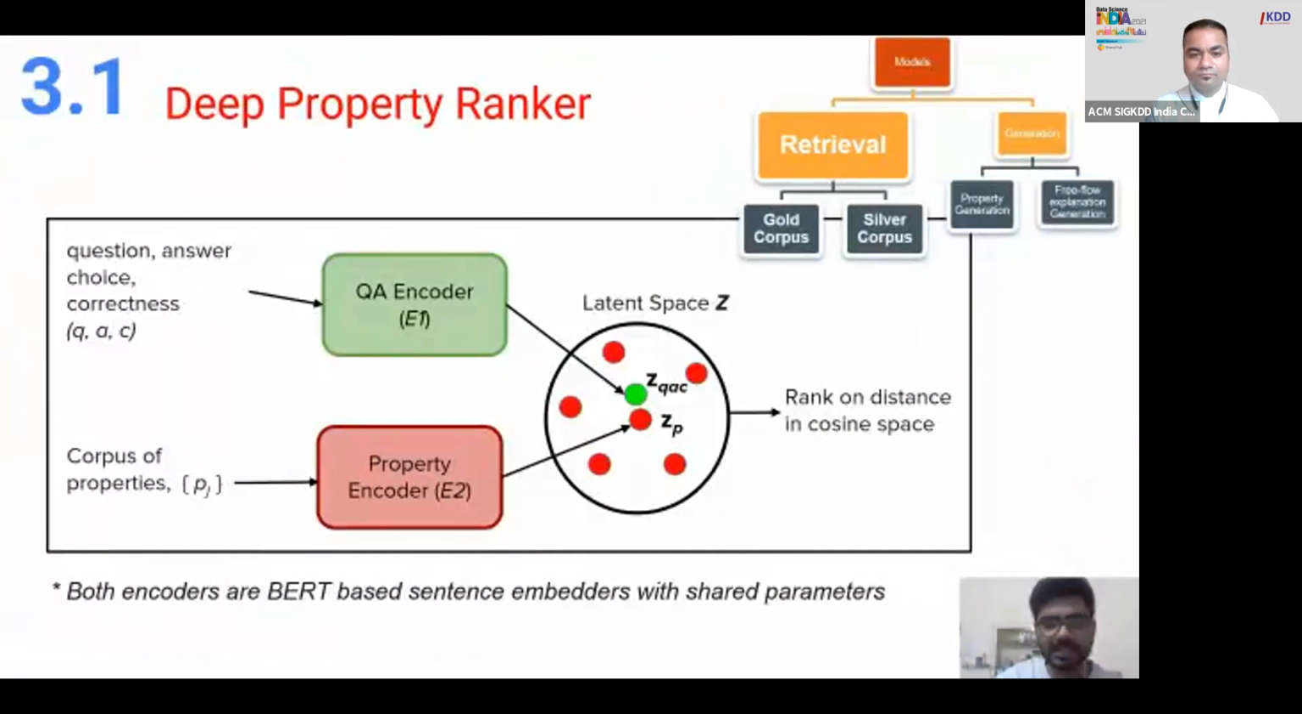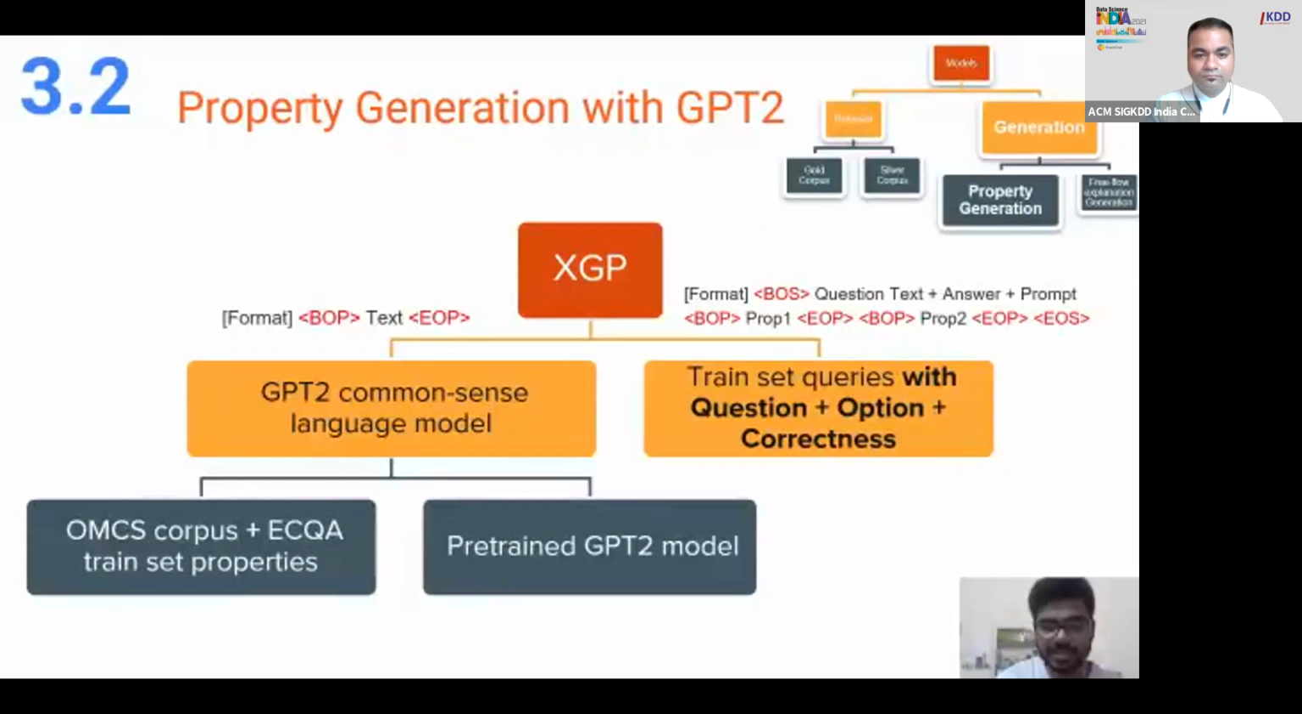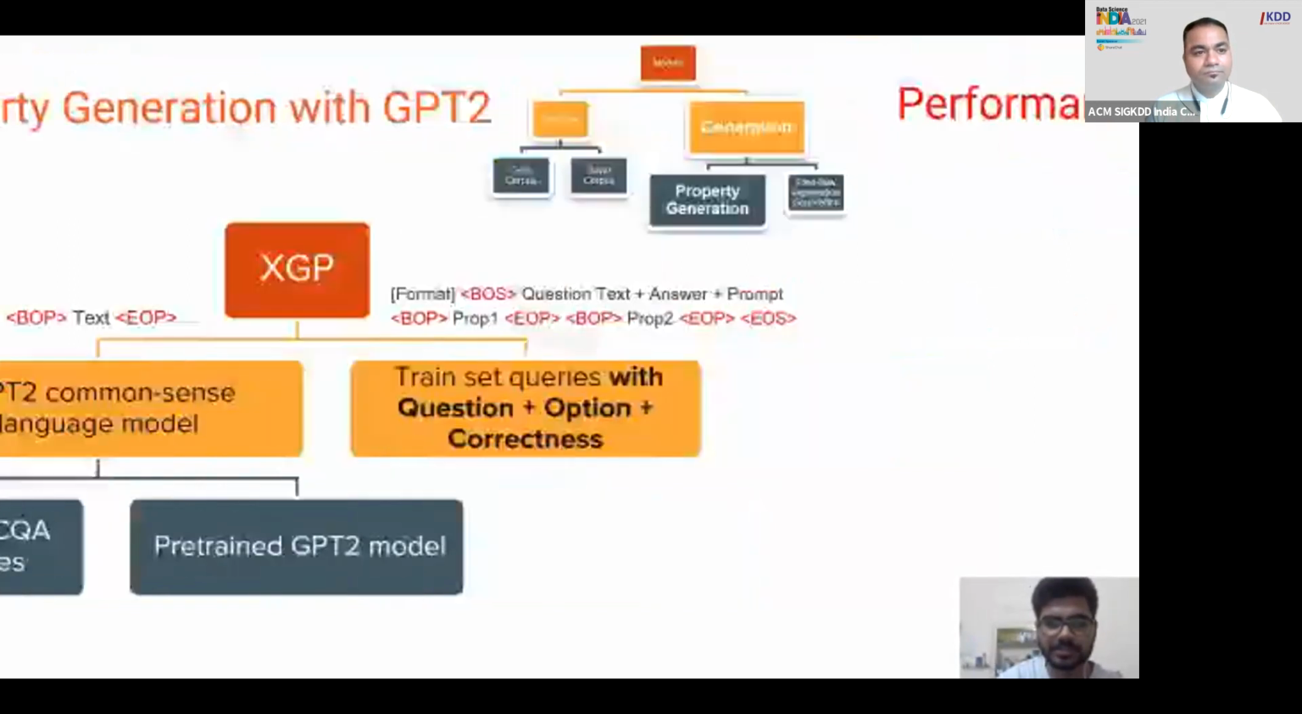So this is the deep property ranker for the retrieval setting, in which we have BERT-based sentence embedders for question answer encoding and property encoding. For the property generation setting, we have a pre-trained GPT-2 model, which we further fine-tune over ECQA train set properties and OMCS corpus, and further fine-tune over train set queries with proper BOS and EOS, beginning of sequence and end of sequence tokens, and beginning of property and end of property tokens.